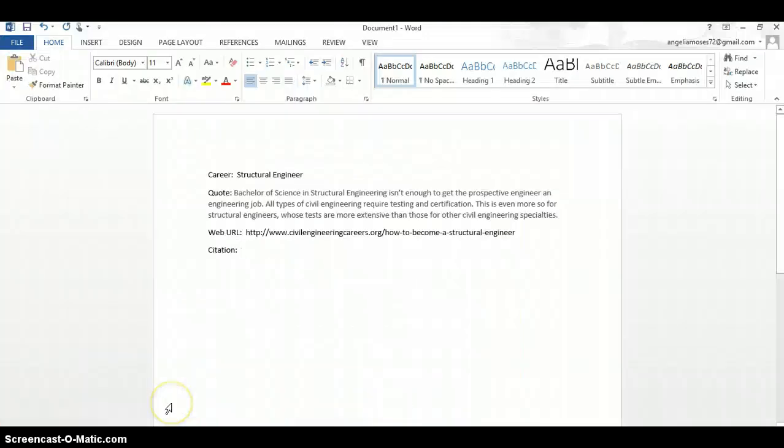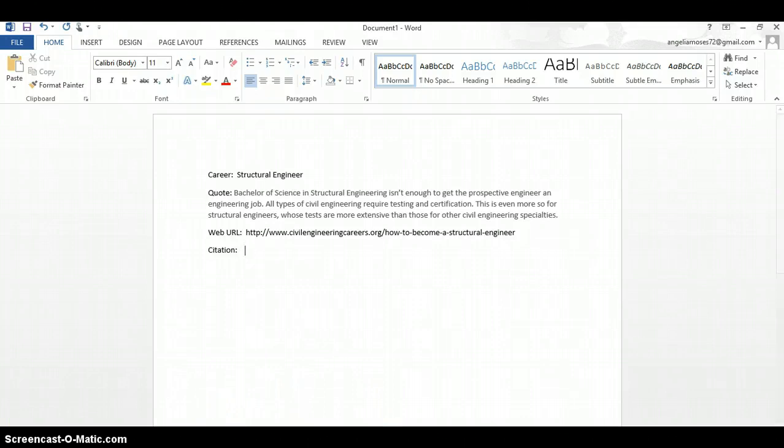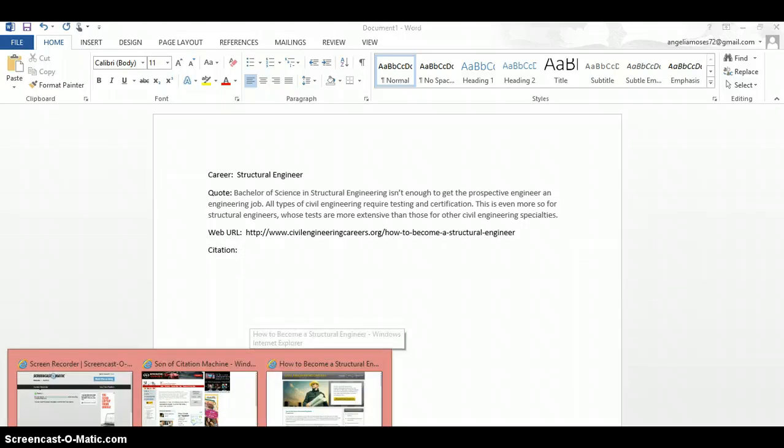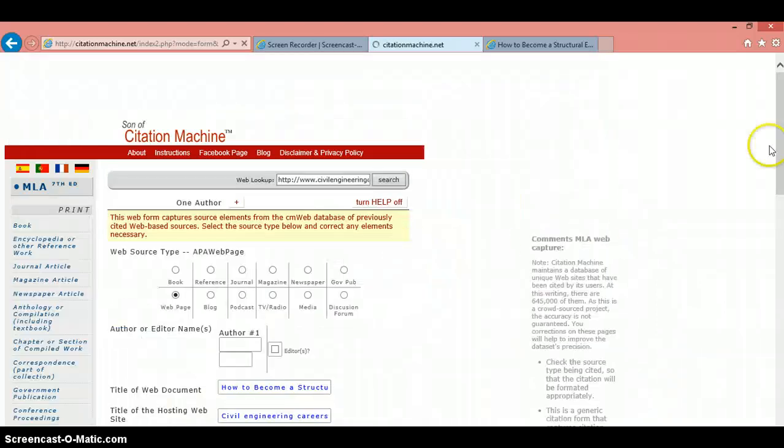I'm going to a program called Son of Citation Machine. And I am going to put in that web address. So I'm going to push my right click, and I'm going to paste it in there, and then I'm going to submit.